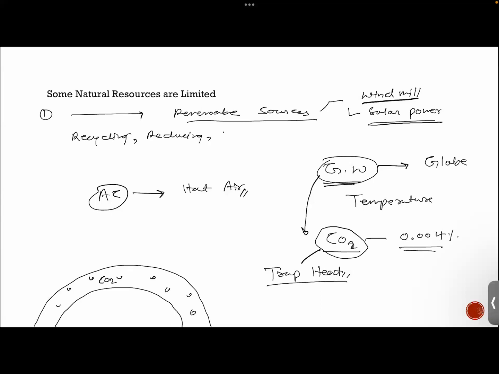Whatever heat is released from the earth by different activities, whether from industry or from our houses, needs to escape from the atmosphere. Some of it will escape, but carbon dioxide is trapping that heat and locking it within our atmosphere, so this heat is not escaping.